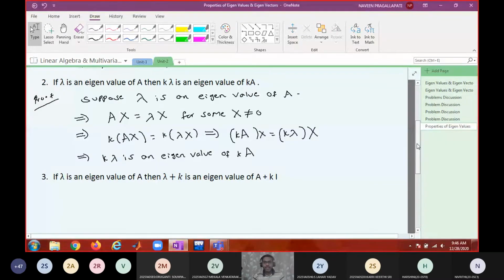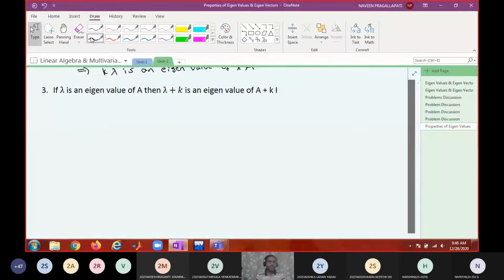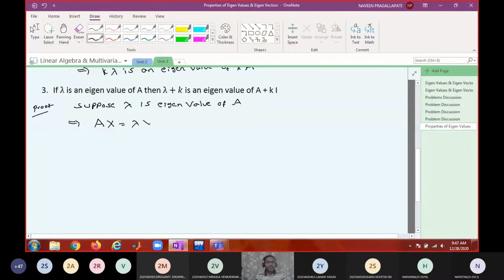So how do we start? Are you writing in your notes? Suppose lambda is an eigenvalue of A. This implies that Ax equals lambda x for some x not equal to 0.